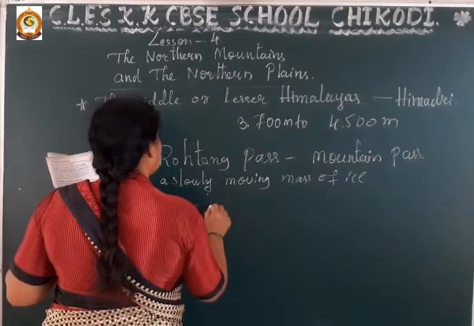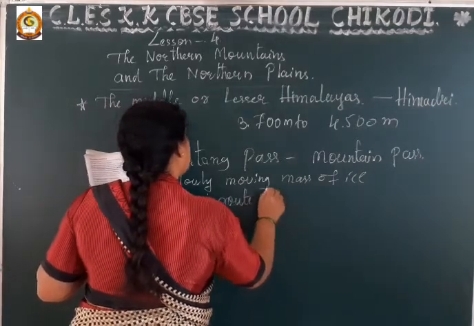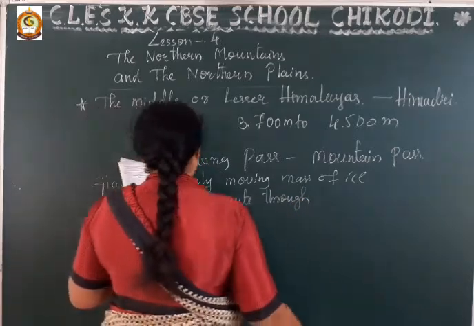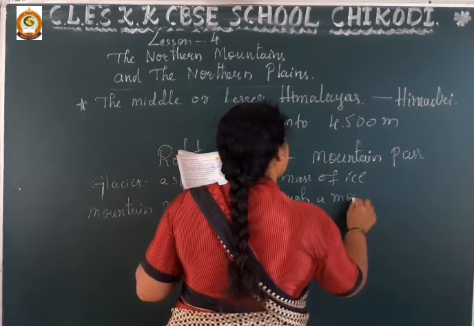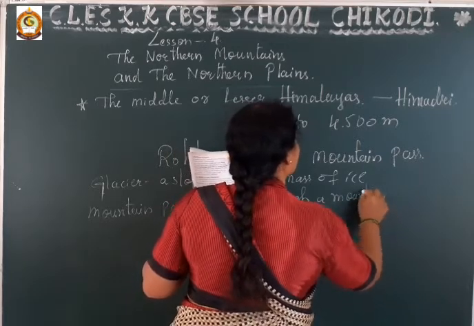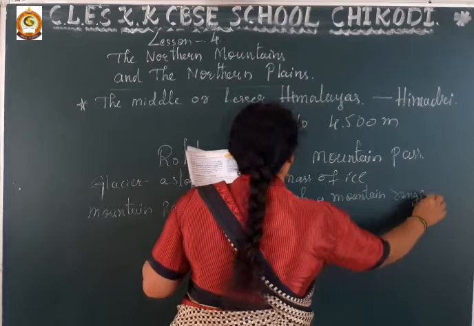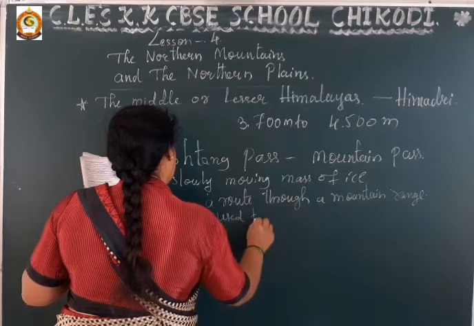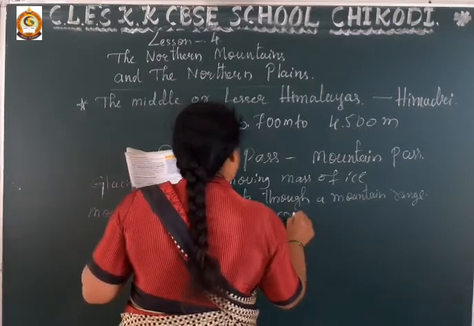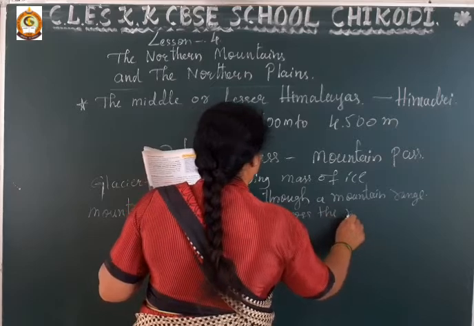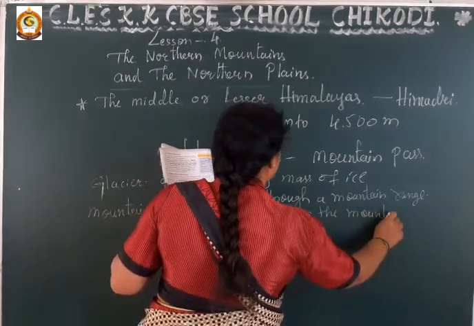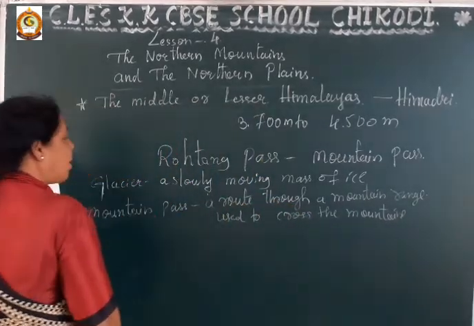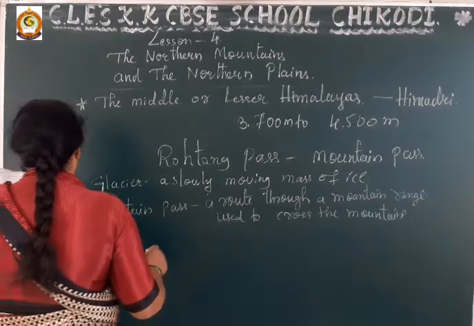A route through a mountain range used to cross the mountains.